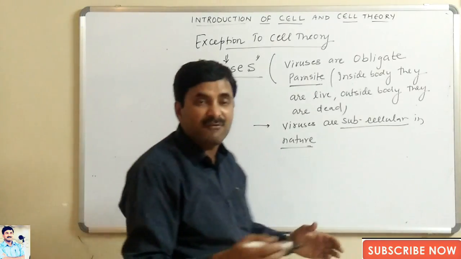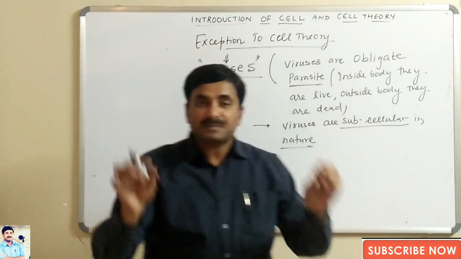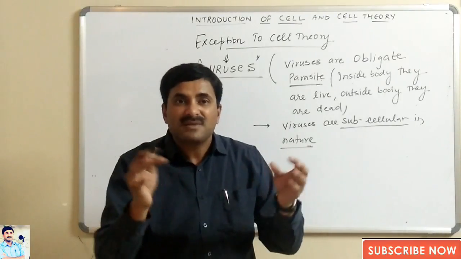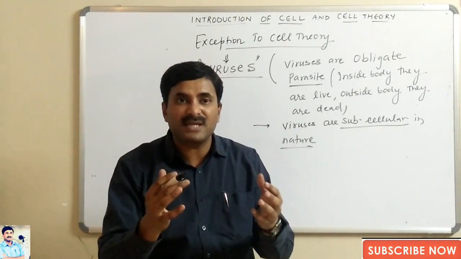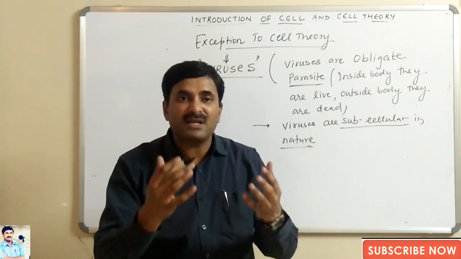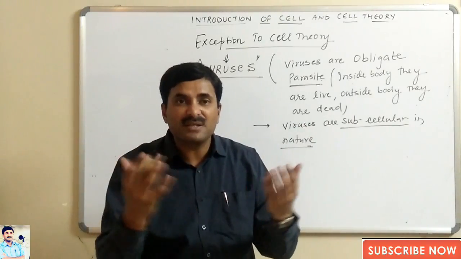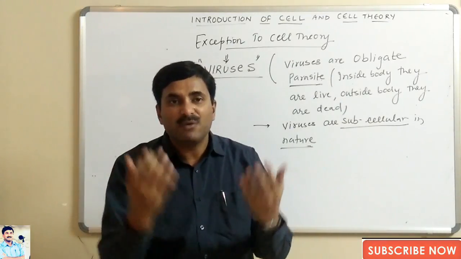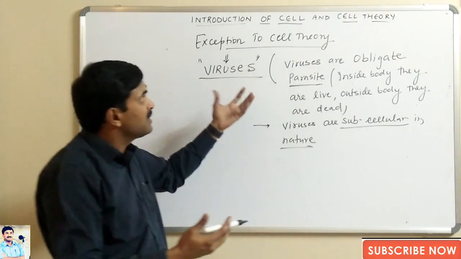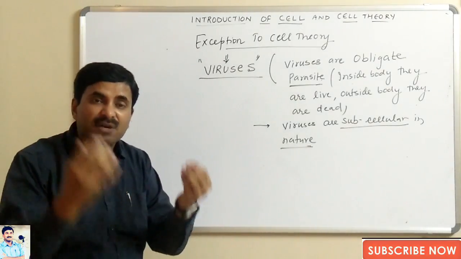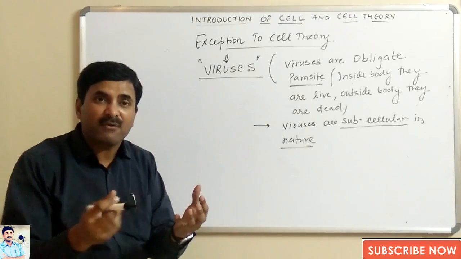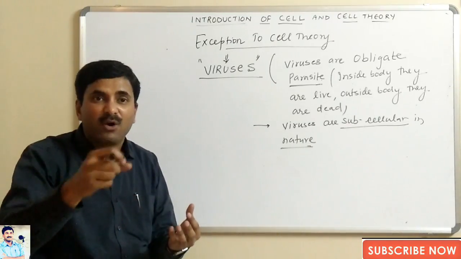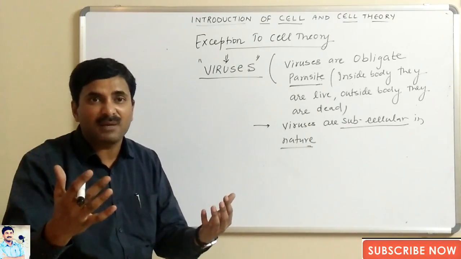So dear students, today we have studied the introduction of the cell and the cell theory. We have talked about cytology, cell biology, and the discovery of the cell. The cell was first discovered by Robert Hooke in a thin slice of cork, but the actual cell was discovered by Leeuwenhoek. We have also discussed that cells are the basic units, the structural, functional and genetic unit of life. All the ingredients important for the living of an organism are present in the cell. All living organisms are composed of cells.